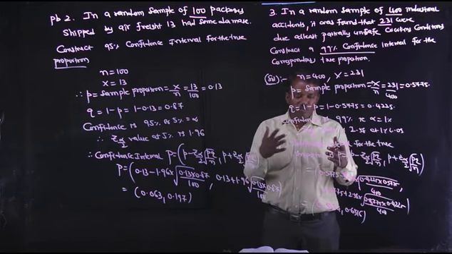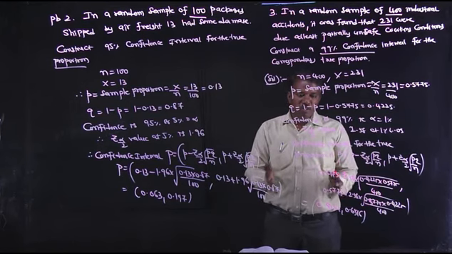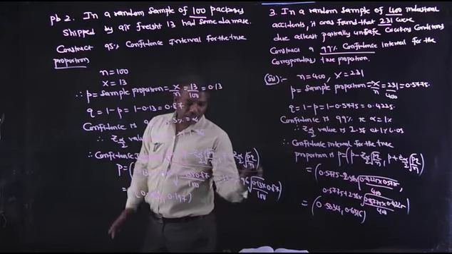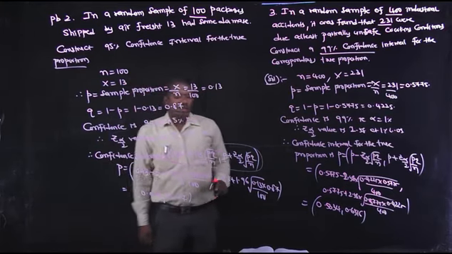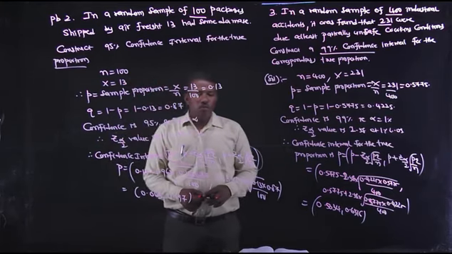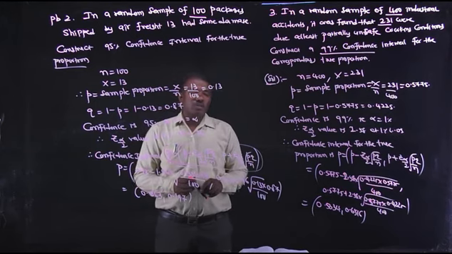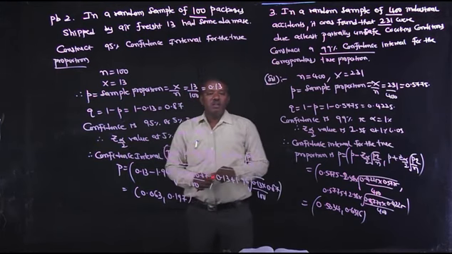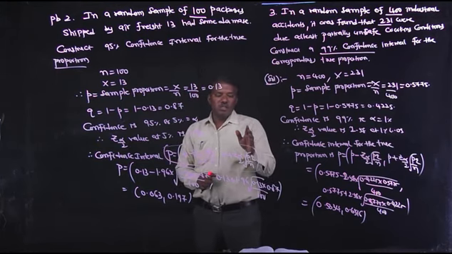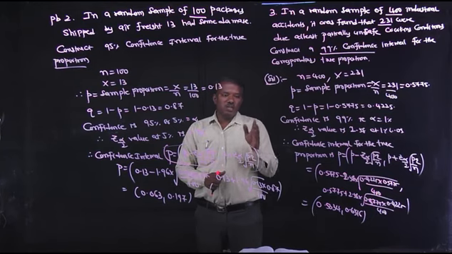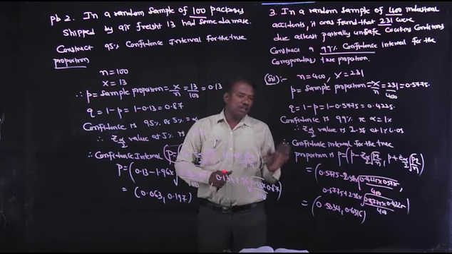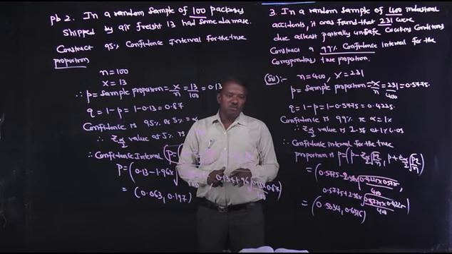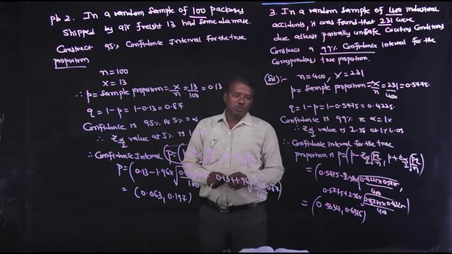So in this class we covered the confidence interval for the true proportion. What is the working rule? First, what is the formula for the confidence interval for the true proportion? This is the formula, and we covered three problems. One problem is related to the 95% confidence interval, that is the second problem, and the remaining two problems are at the 99% confidence interval. In most cases we have to do the confidence interval at 95% or at 99%, not at 90%, since 90% is a low precision value. So this is the confidence interval for the true proportion. Thank you.